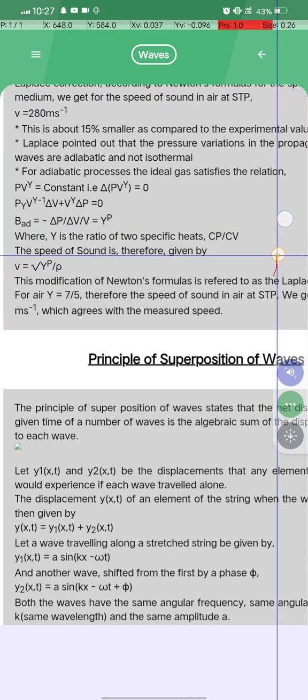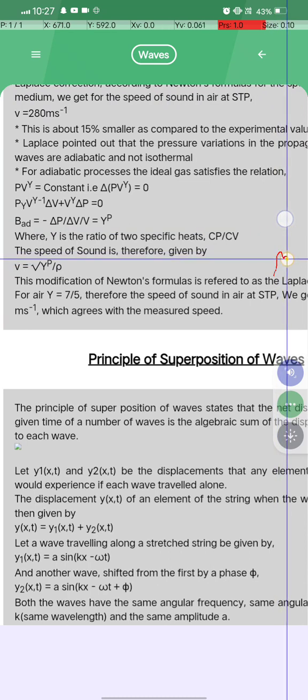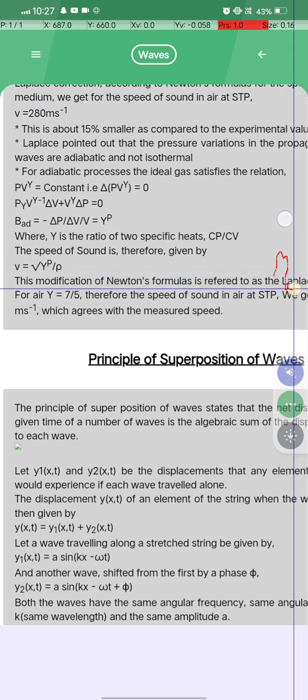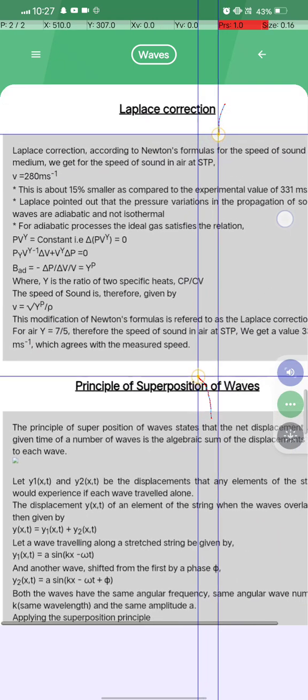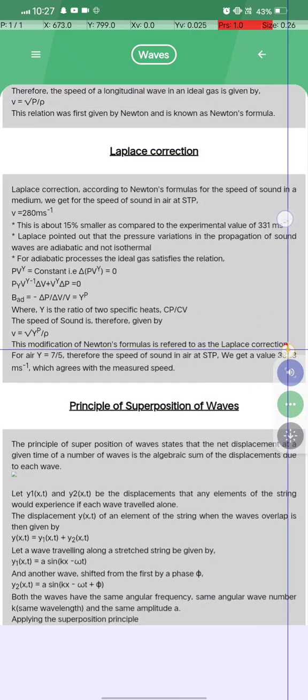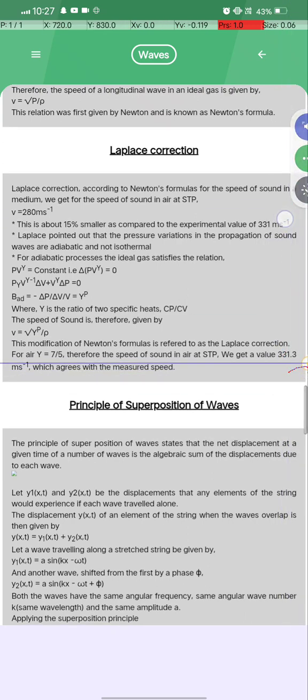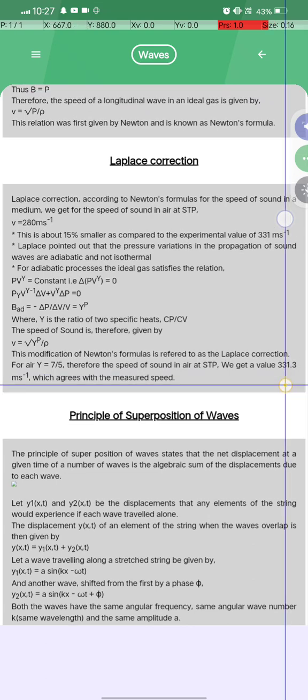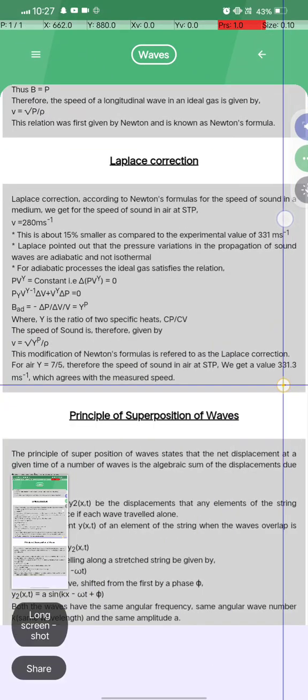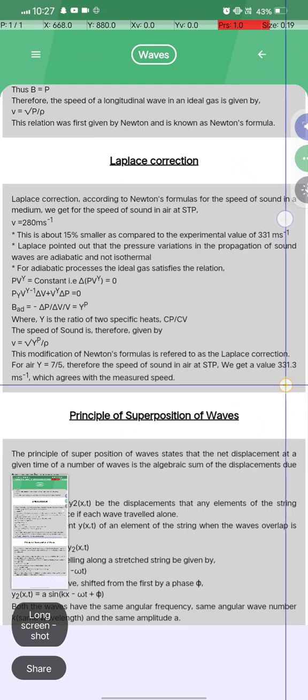Okay, the speed of sound is therefore given by v is equal to root gamma P by rho. Okay, meaning just P, they say. This is the modification of Newton's formula and is referred to as the Laplace correction. For air gamma is equal to 7 by 5, therefore the speed of sound at STP we get a value of 331.3 meters per second. Okay, which agrees with the measured speed.